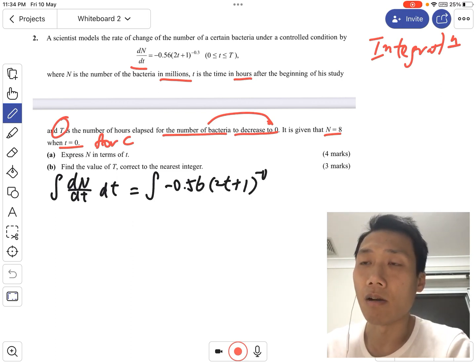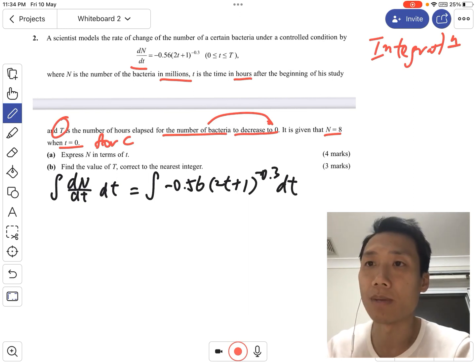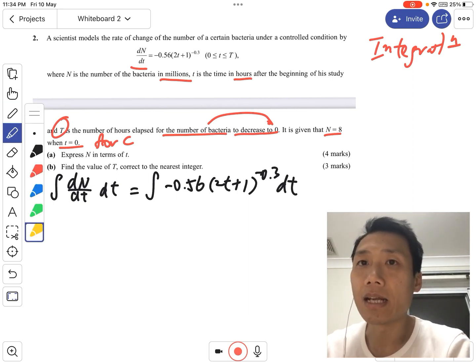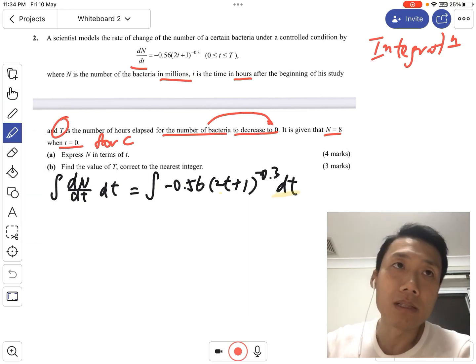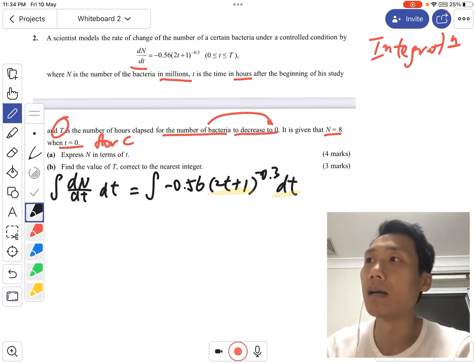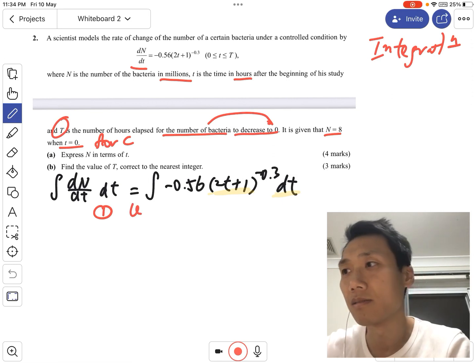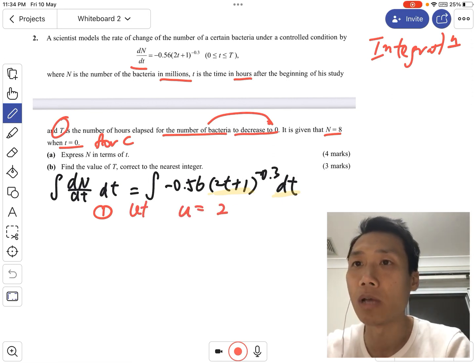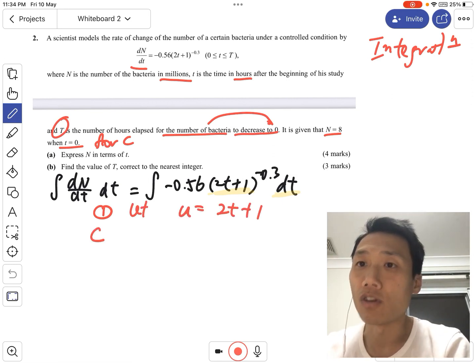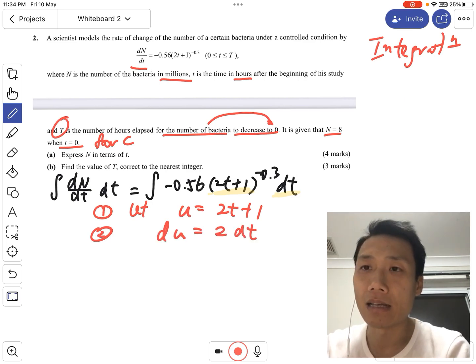So integrate the whole function with respect to t. You can see that from here, every time will be the same. We have to do some differentiation with substitution first, because the integration is on dt, but we have 2t plus 1. So first step, once again, let u be 2t plus 1. Secondly, differentiate it, so we get du equals 2 dt.